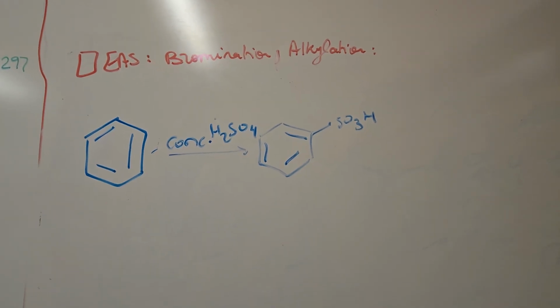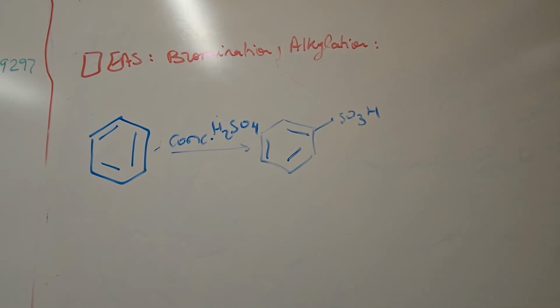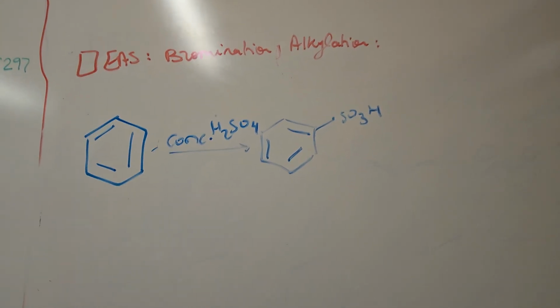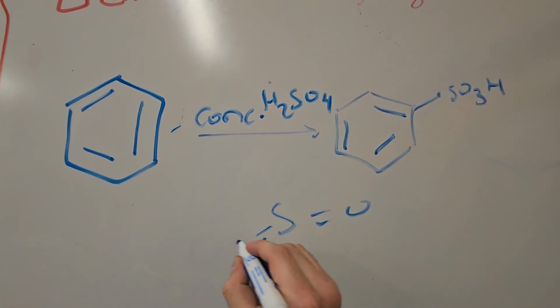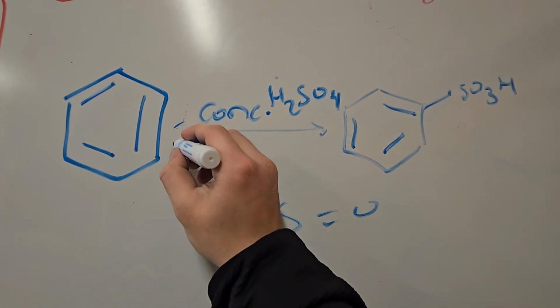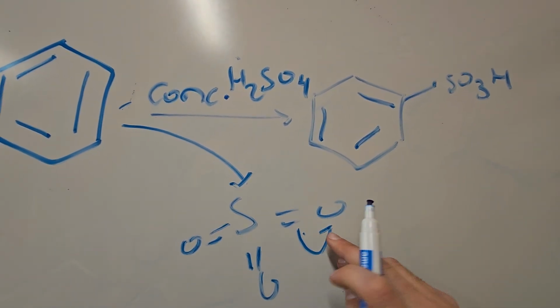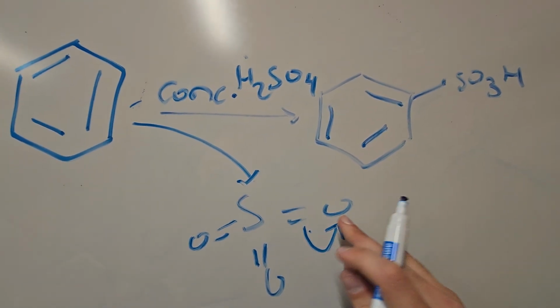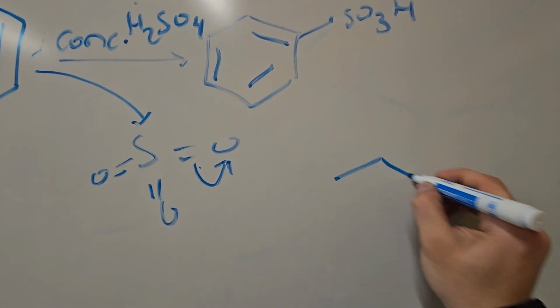Hello. In this video, I will go over the sulfonation and the acylation of benzene rings. In the sulfonation mechanism of benzene rings, our reagent is concentrated sulfuric acid, and our electrophile is this SO3. Now, the pi bond attacks the S, and one of the pi bonds on the SO bond breaks and goes to the oxygen, such that we have this following product.